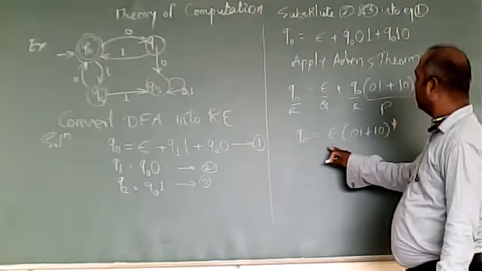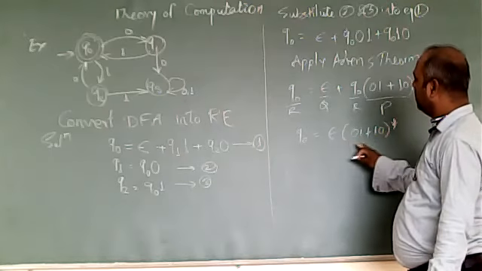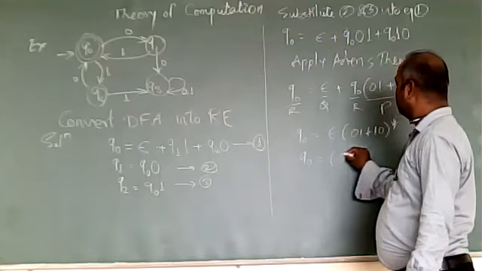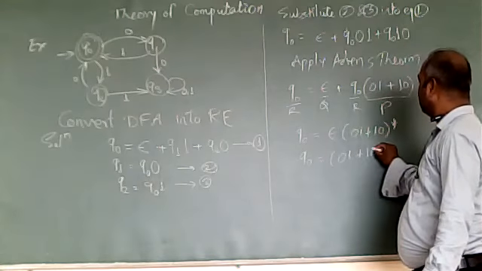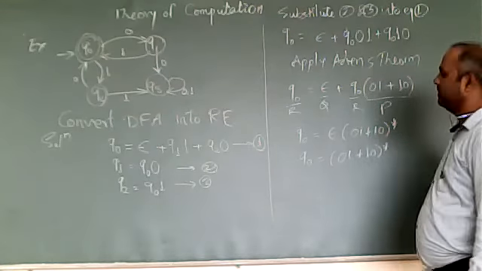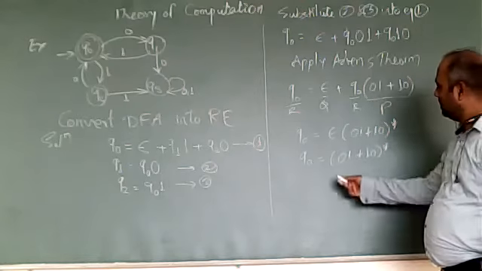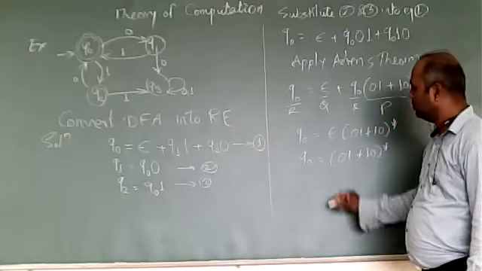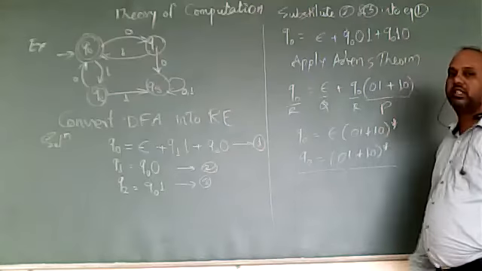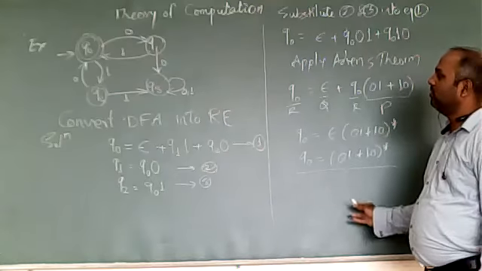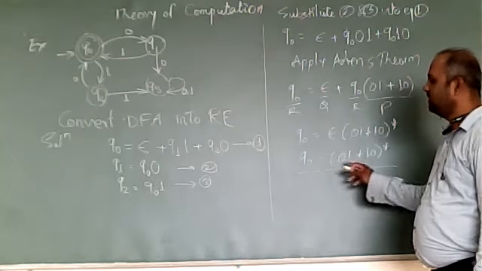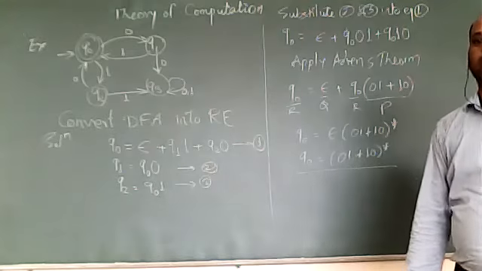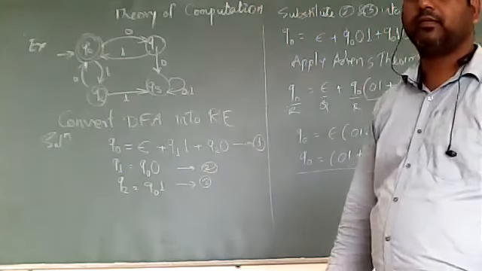As we know, epsilon dot anything is the same, so Q0 equals (01 + 10) star. This is the regular expression for Q0, and Q0 is our final state. So this is our output: the regular expression for the given DFA. This is the application of Arden's theorem.